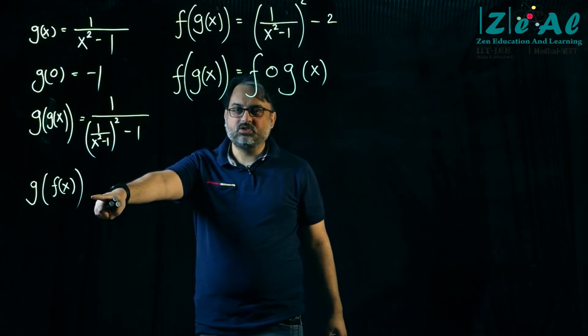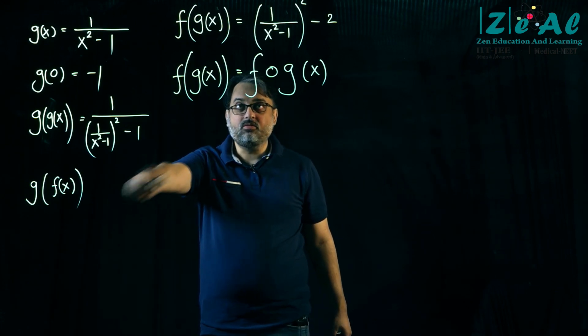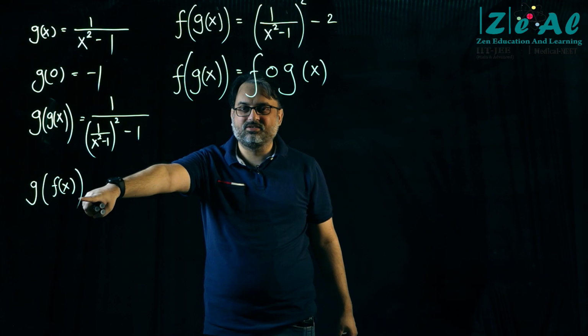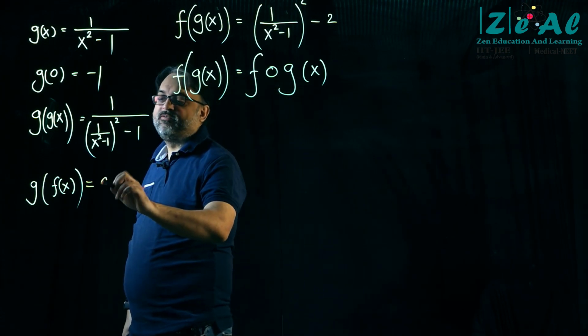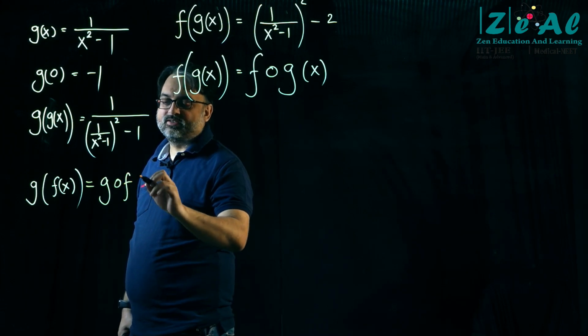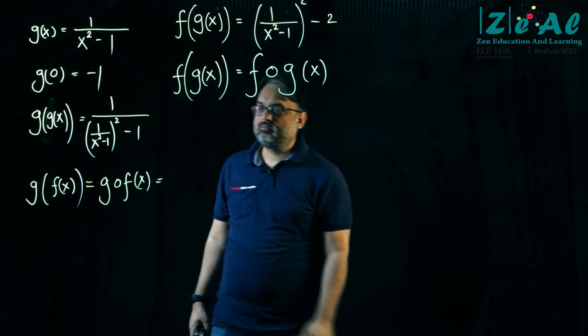Can anybody guess? I mean, it's very obvious now. Yes, it is called. This is called g o f(x). Right?